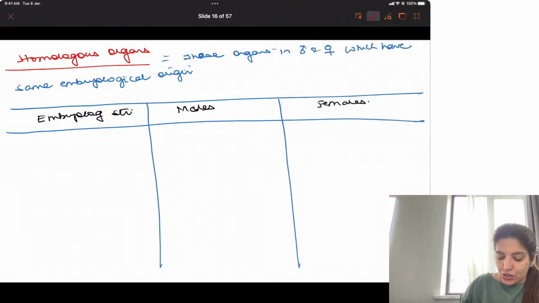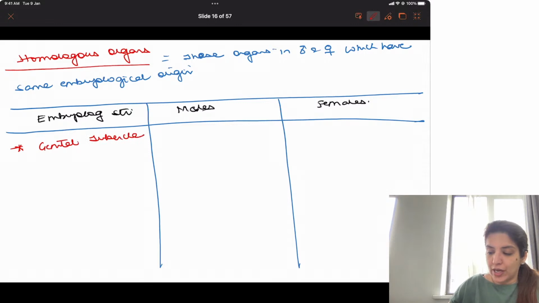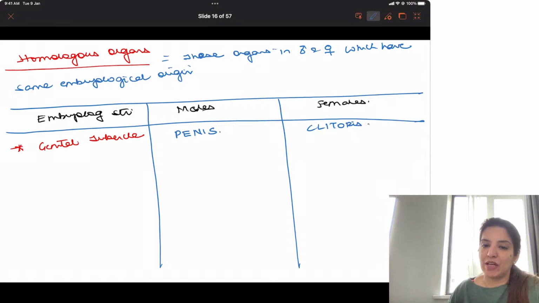The embryological structure is genital tubercle. Genital tubercle forms penis in males, clitoris in females. So penis and clitoris are homologous organs.